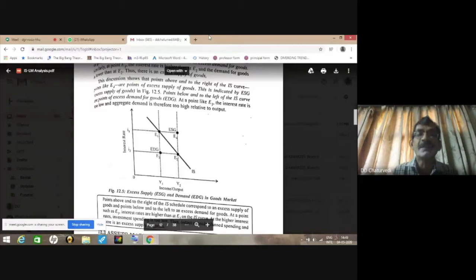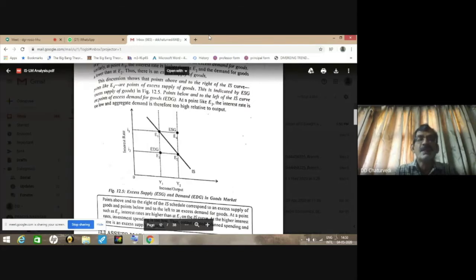But if you consider any point which is away from IS curve, which may be below IS curve, which may be above IS curve, there will be disequilibrium in the product market. So demand for goods will not be equal to supply of goods. Either there will be excess demand for goods or there will be excess supply of goods.